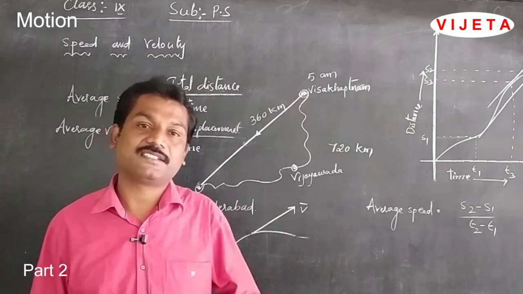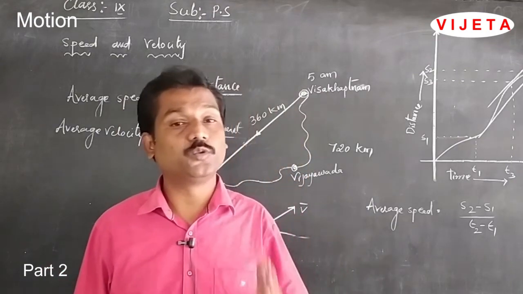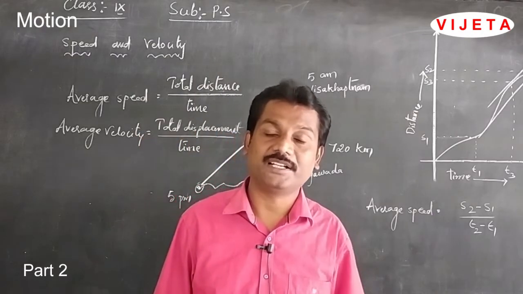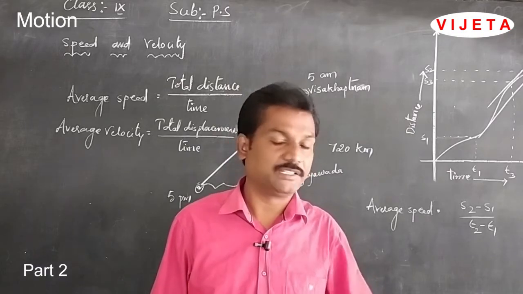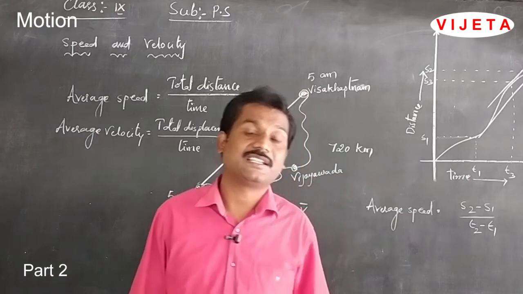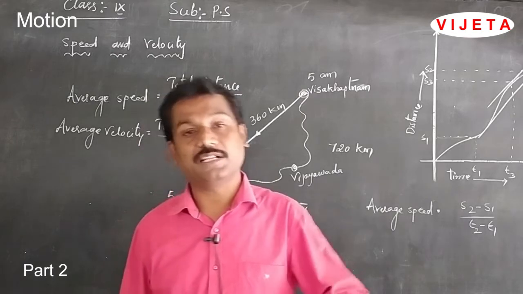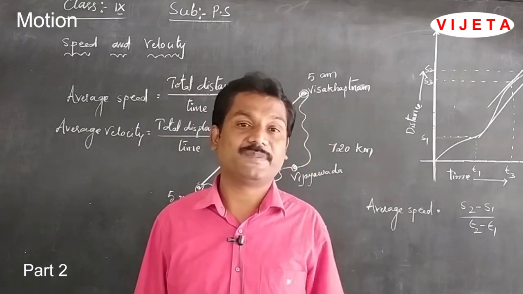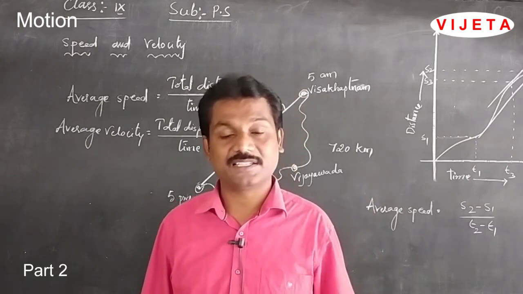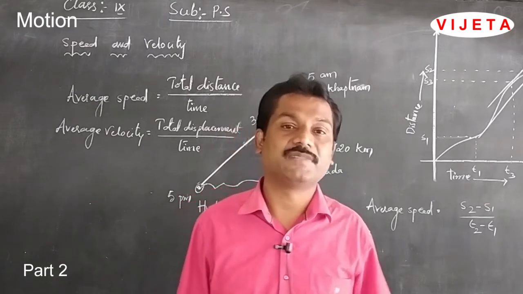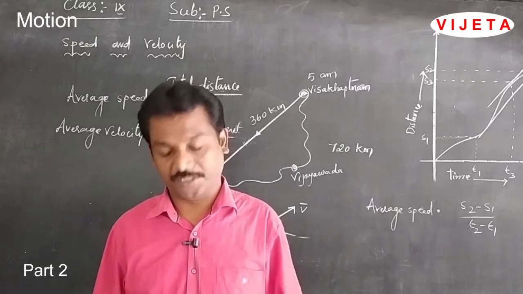The straight line distance, or the shortest distance between two points, the starting point and the end point, is called displacement. Distance has only magnitude but no direction, that is why distance is considered a scalar quantity, whereas displacement has both magnitude and direction, that is why displacement is called a vector quantity. Both distance and displacement have the same units. In the CGS system they are measured in centimeters, whereas in the SI system they are measured in meters.